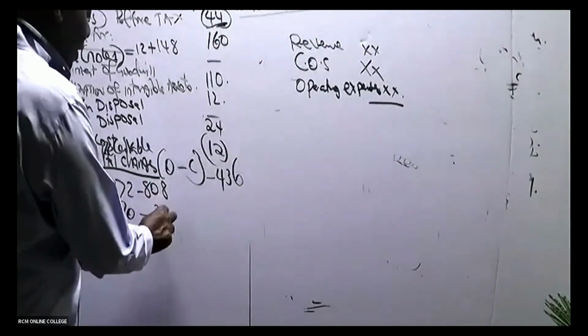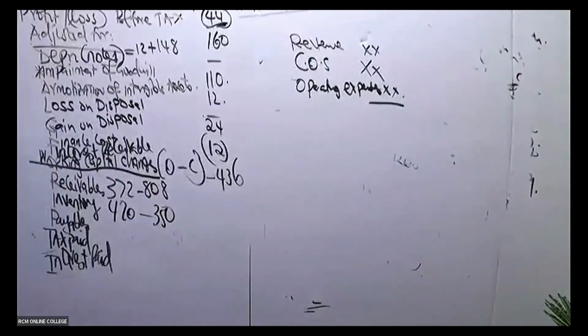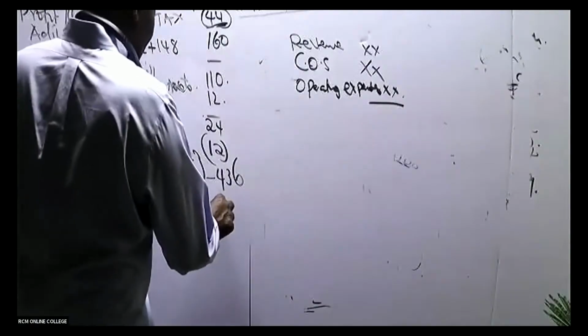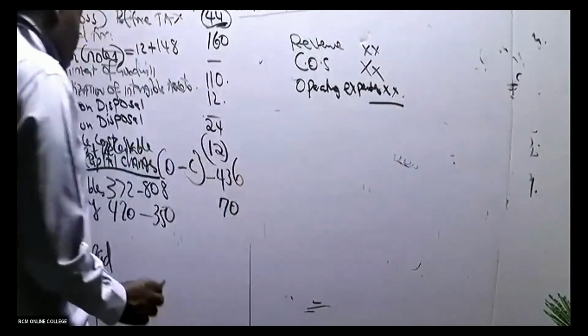So 420 minus 350 gives me what here, somebody? It's a positive answer, so I'm going to have it there as positive. So I'm being given a figure of 70.